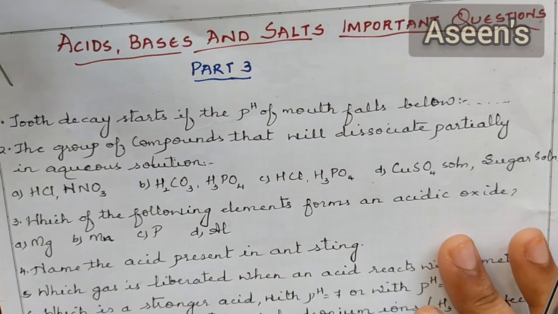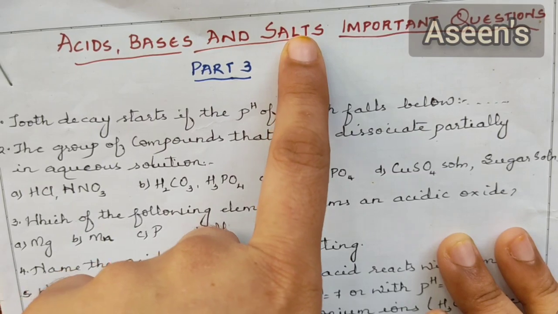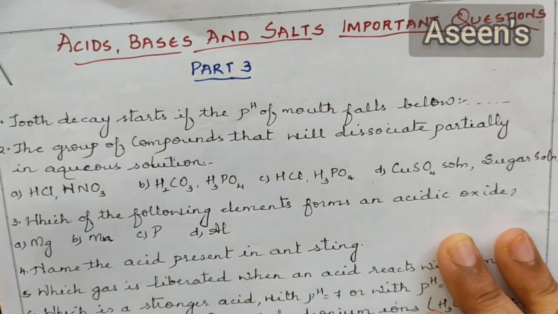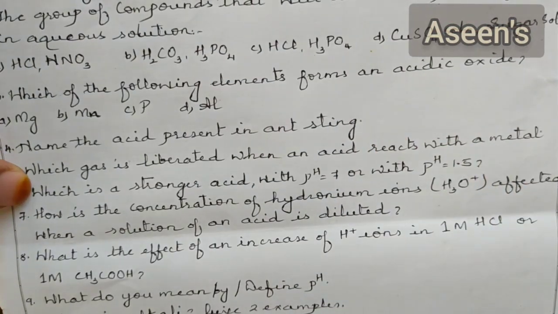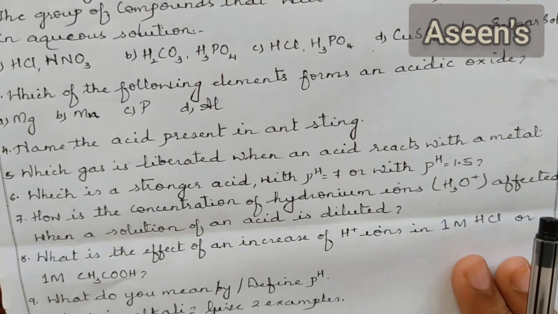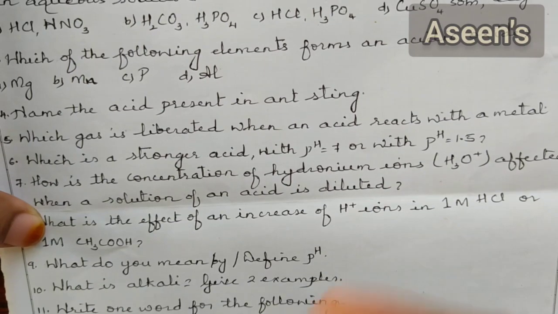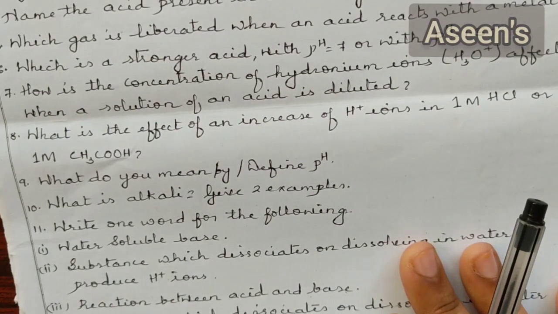So today we are going to go through part 3 for acids, bases and salts, important questions. This part being the last part for this chapter. So I have pretty much covered all the other concepts, related questions which have not yet appeared so far in the question papers, and these particular questions are from different sources, so definitely it's going to be of help.